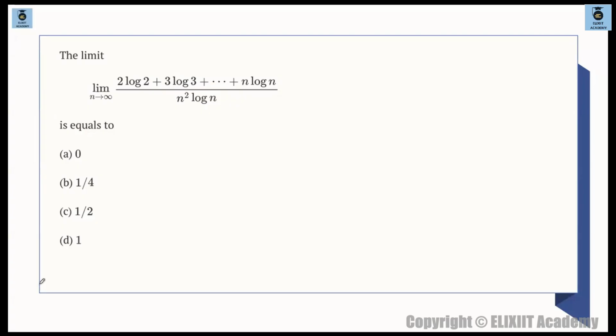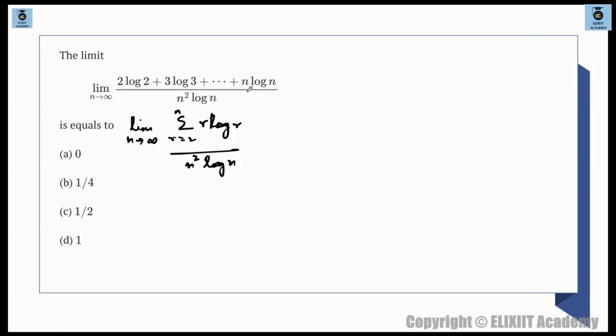ठीक है. Whenever you see such kind of limit questions, where the limit is n tending to infinity and a continued series is given, first you try to write this in terms of summation. ये क्या है? Summation, n tends to infinity, 2 log 2, 3 log 3 and so on till n log n. मैंने summation आप ले लो 2 से ले लो, r is equal to 2 to n and this is basically r log r, और नीचे n square log n is there.